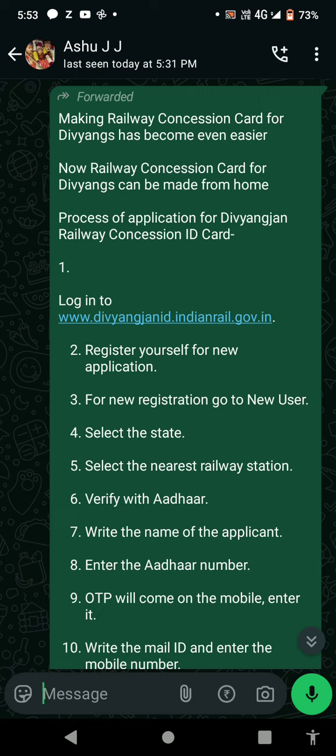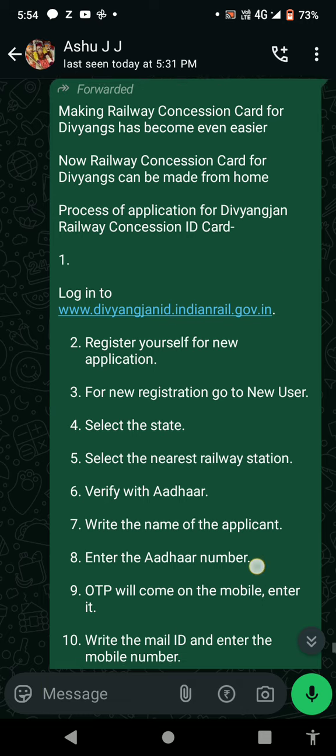Number 1. Log in to www.divyangajanid.indianrailway.government.in. Number 2. Register yourself for new application. Number 3. For new registration, go to new user. Number 4. Select the state. Number 5. Select the nearest railway station. Number 6. Verify with Aadhaar.